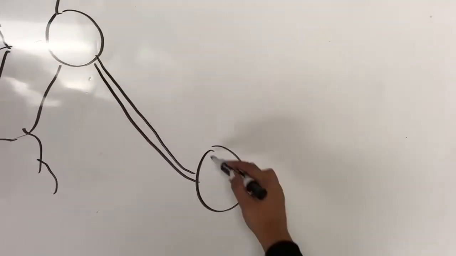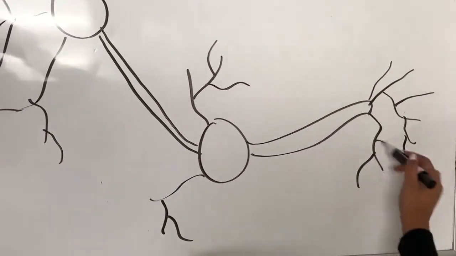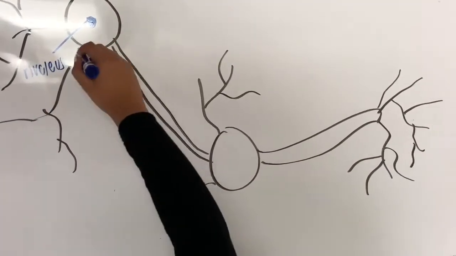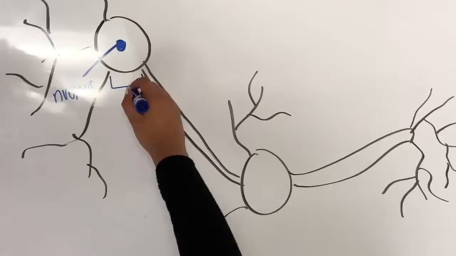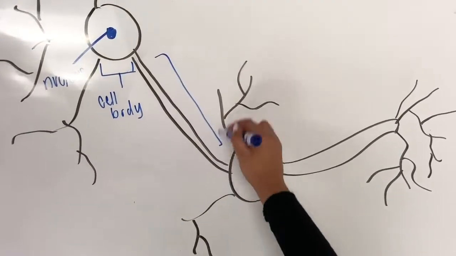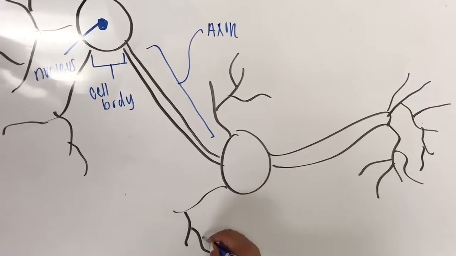Here you can see a presynaptic cell and a postsynaptic cell. The cell body contains all the organelles of the neuron. Neurons also have branched extensions called dendrites, which receive signals from other neurons. There's also a single axon which transmits signals to other cells. The base of the axon is the axon hillock, and this is where signals are generated.